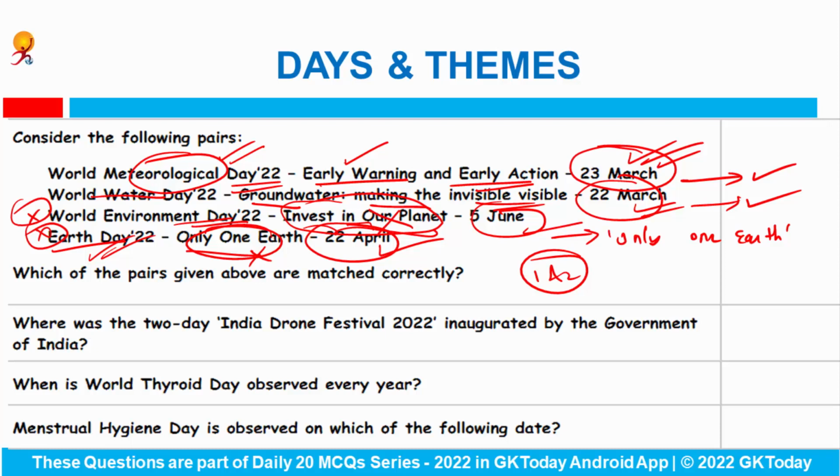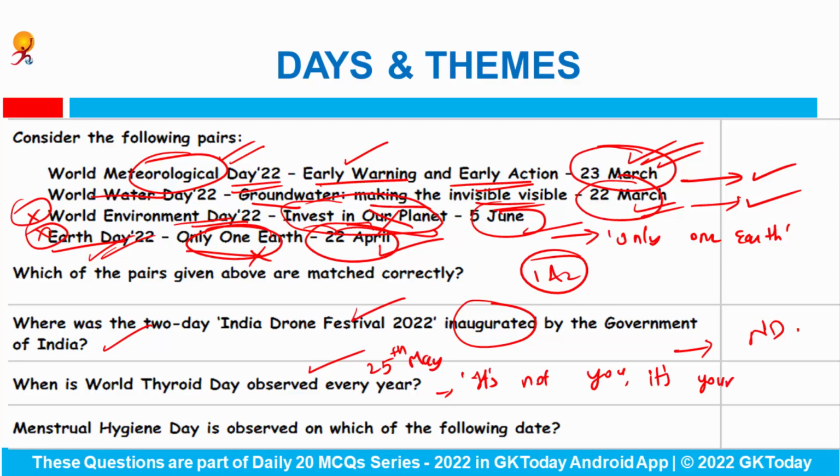Where was the 2-day India Drone Festival 2022 inaugurated by the Government of India? This drone festival was inaugurated at New Delhi. When is World Thyroid Day observed every year? This day is observed on 25th of May, and for this year, the theme was It's Not You, It's Your Thyroid. Fine. Menstrual Hygiene Day is observed on which of the following dates? This day is observed on 28th of May.